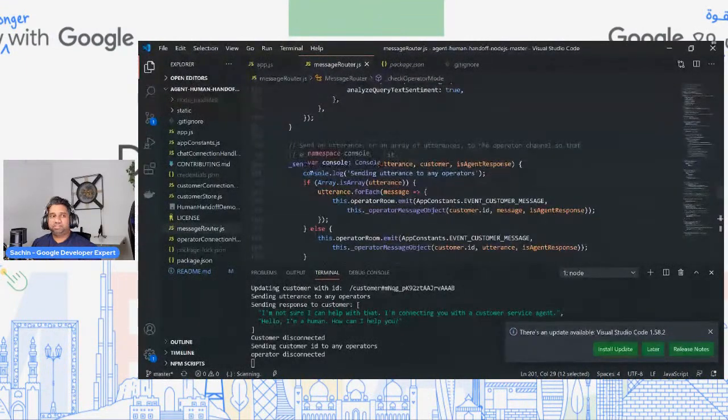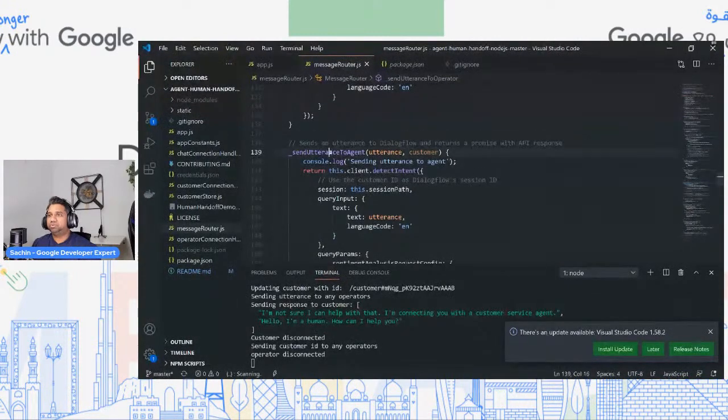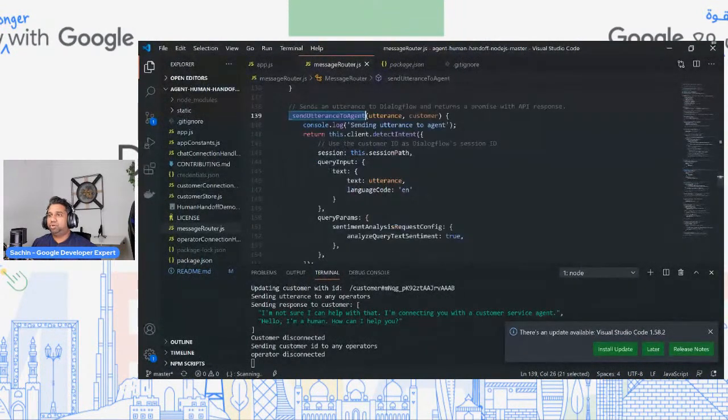Some of these functions, what they do is send utterance to operator. Every time the user is typing something, it will then come to send utterance to agent, right? So it will come here. What we are doing over here is calling the Dialogflow API, so client.detectIntent. The client is basically from Dialogflow. Detect intent is the function where we are passing in a session ID. We are saying that it's going to be a query input. Here's the text that I'm going to pass. The language code is English.